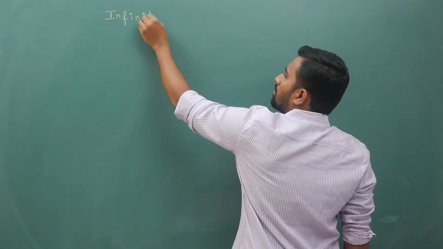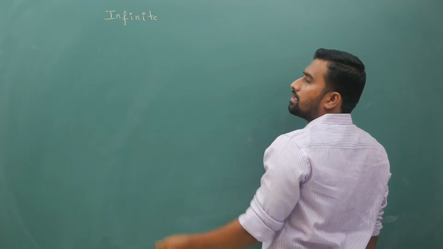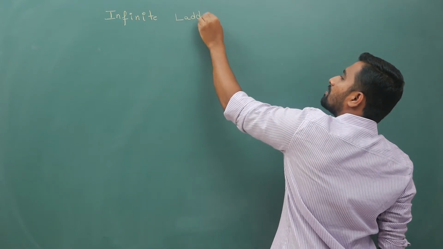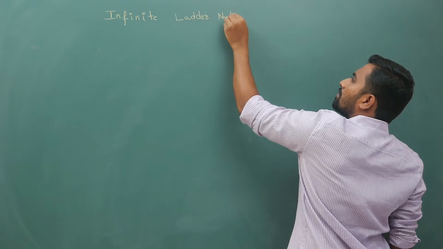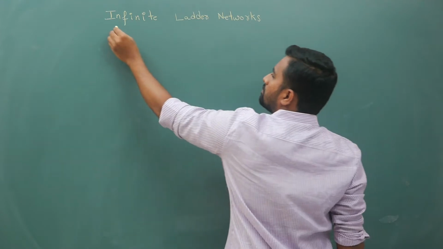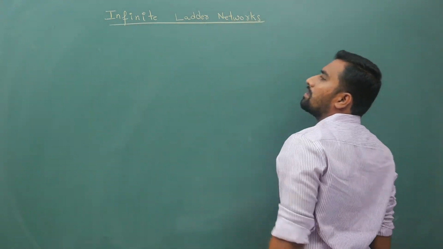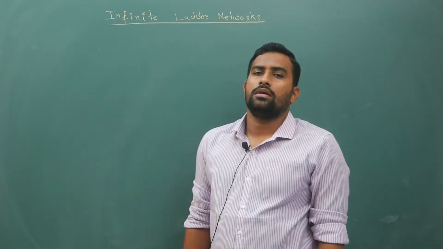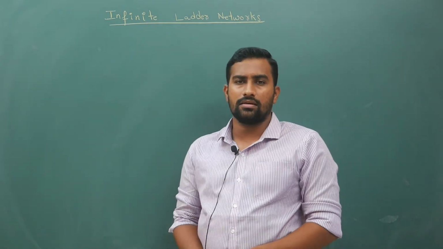Now your first topic of today is infinite ladder network questions.